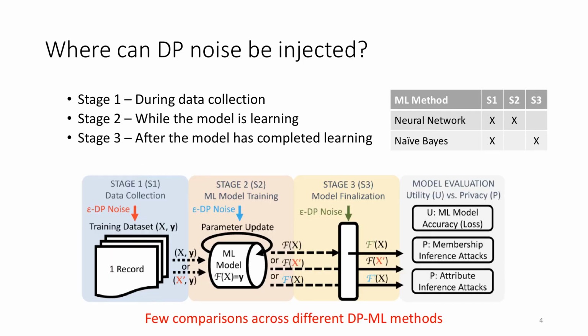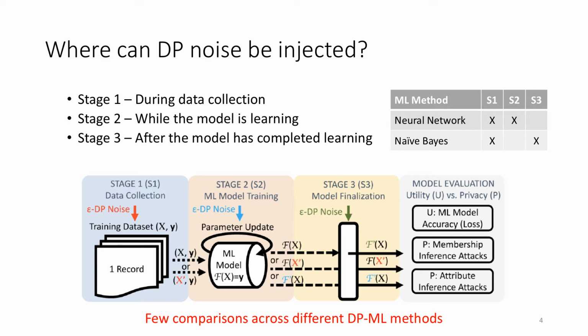Now, machine learning models can be made differentially private by injecting differentially private noise. Where that noise is injected can occur in three distinct stages. Stage 1 occurs whilst the data is being collected or before the learning has even begun. And that means it doesn't actually care what machine learning technique is being used. It's model independent.